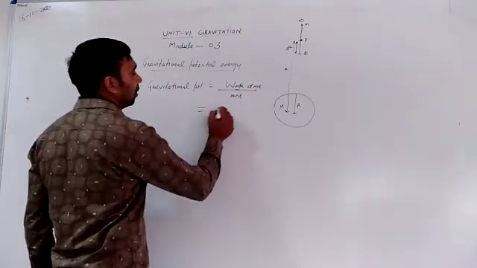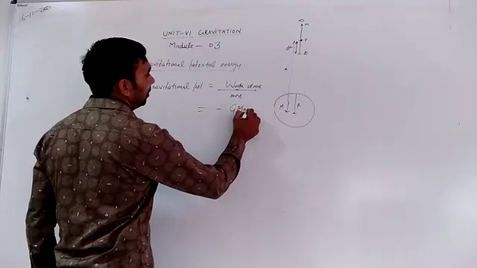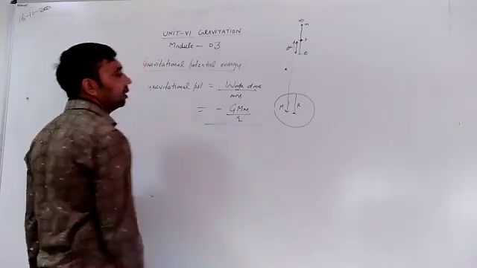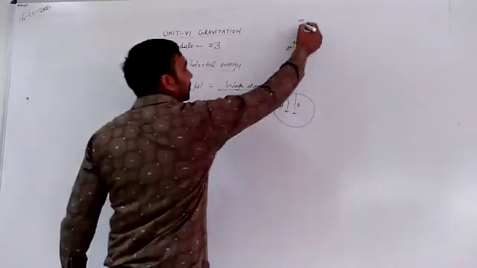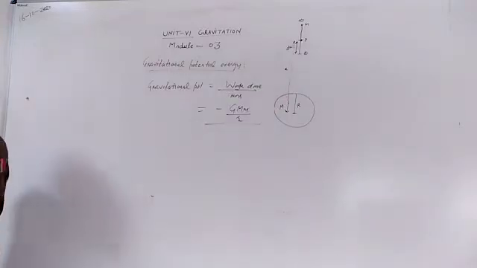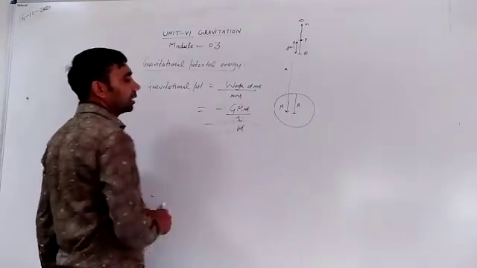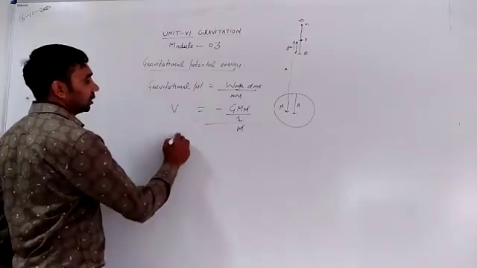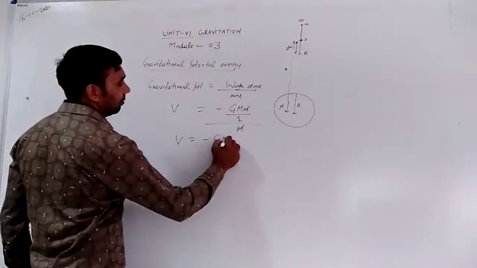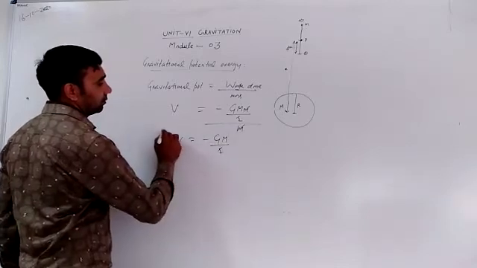Work done, as we know, is minus GMm divided by r, divided by the mass m of this body. The m cancels out. So gravitational potential is equal to minus GM upon r.